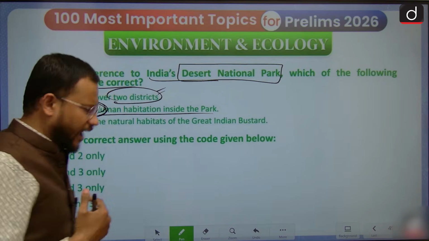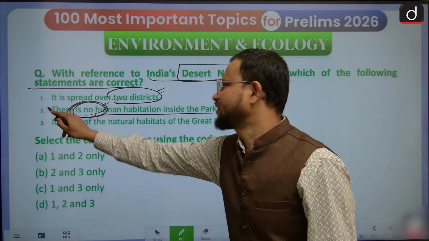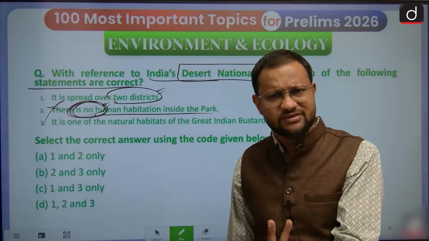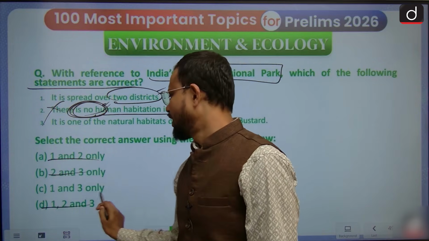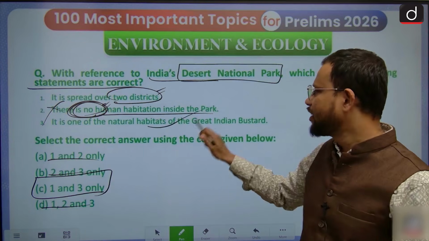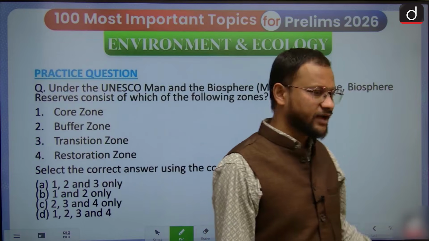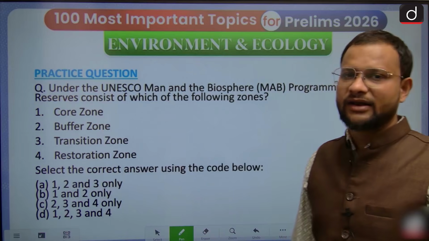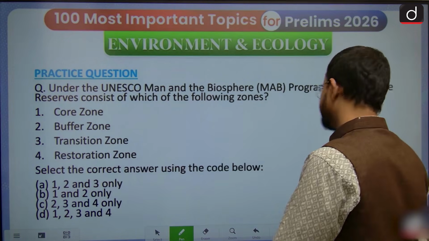If I attempted this question, it is simply based on this extreme statement, which is not correct, because there must be tribals inside the park also. So the answer is 1, and there is no need to read the rest, but that is equally the habitat of the Great Indian Bustard. Then have a practice question and let me know your final answer in the comment box.